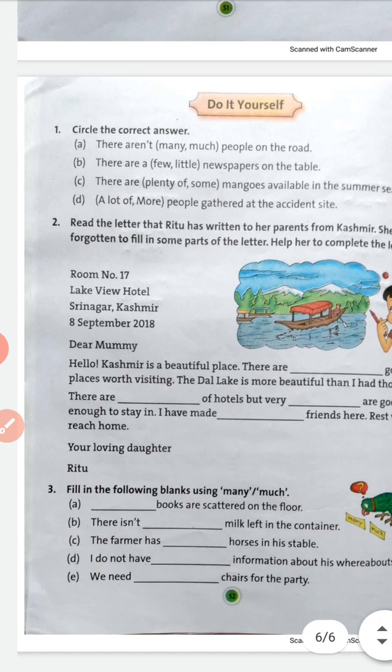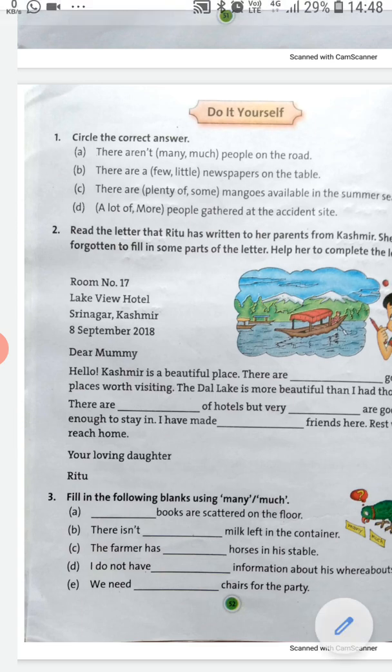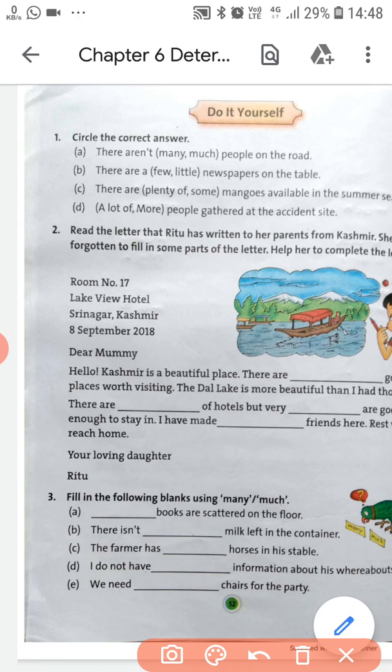Now do it yourself. You have to circle the correct word, the determiners. There aren't many people. Okay, I am going to keep a tick mark over there.